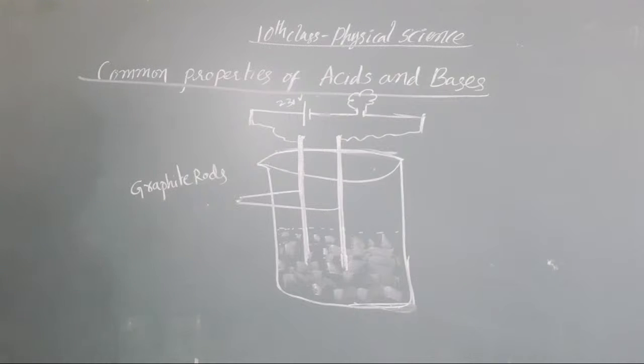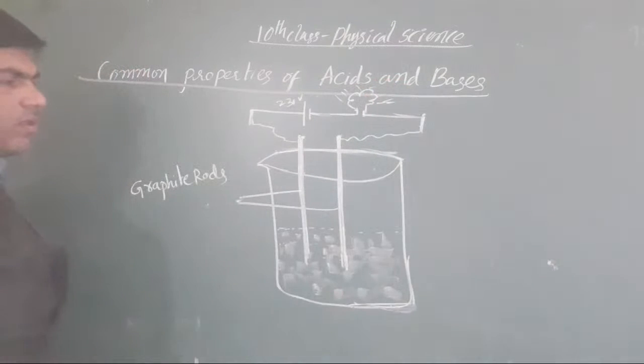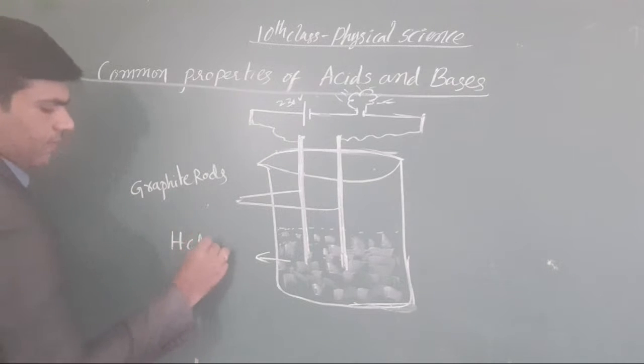Both the graphite rods you have to take here, and here we take a solution, any solution. You take HCl. First, initially, you take HCl.